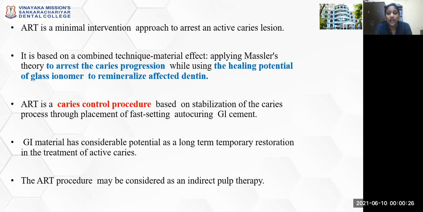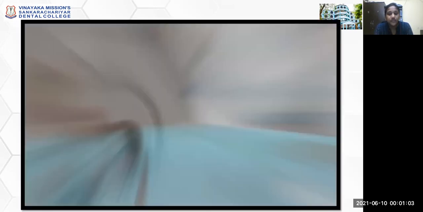So ART is a minimal intervention approach to arrest an active caries lesion. It is based on a combined technique and material effect that applies Bachelor's theory to arrest caries progression while using the healing potential of glass ionomer to remineralize the affected dentin. ART is a caries control procedure based on stabilization of the caries process, with replacement by fast-setting auto-curing glass ionomer cement. The glass ionomer material has considerable potential as a long-term temporary restoration for the treatment of active caries. The ART procedure may be considered as an indirect pulp capping therapy also.